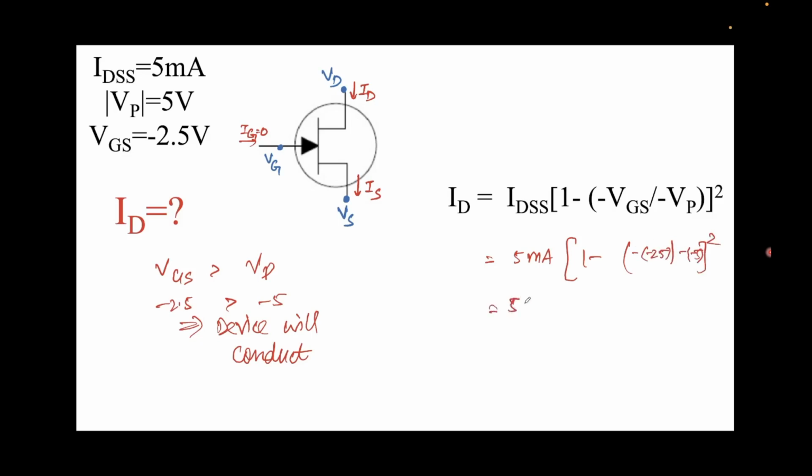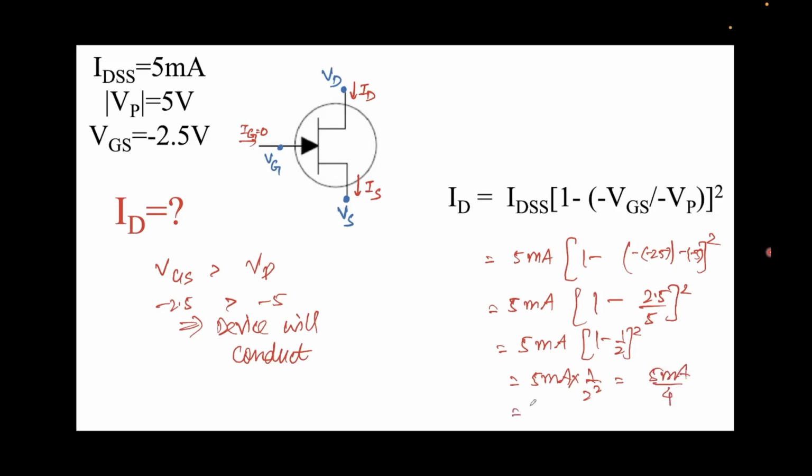So minus will become plus, and this will be 5 milliamps times 1 minus 2.5 upon 5, whole square. So 5 milliamps times 1 minus half, whole square, that's 5 milliamps into 1 over 2 square, which is 5 milliamps over 4, nothing but 1.25 milliamps.